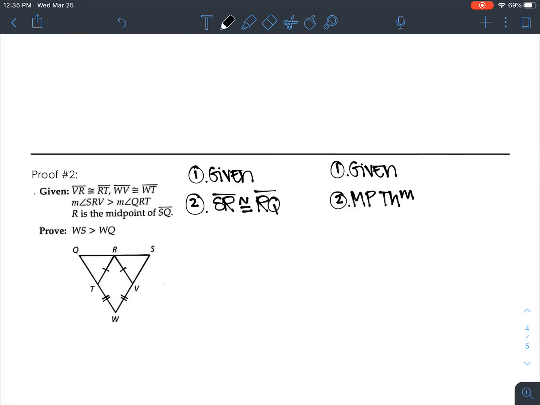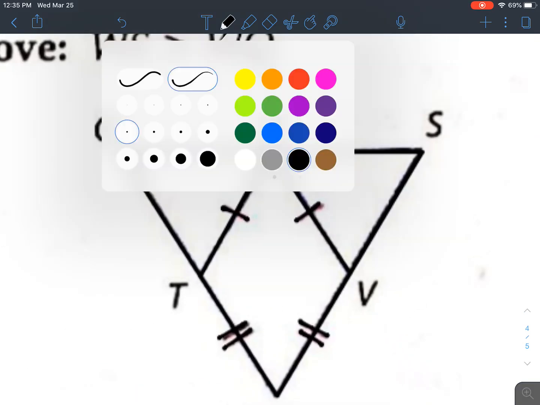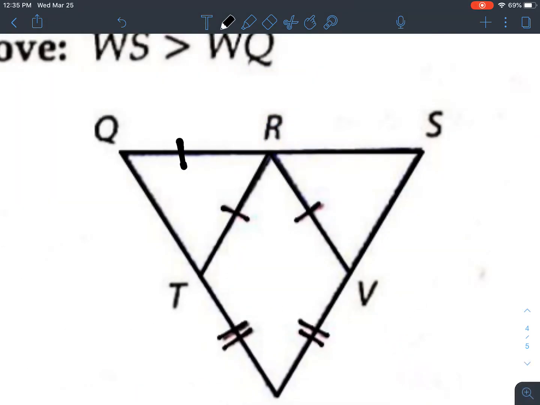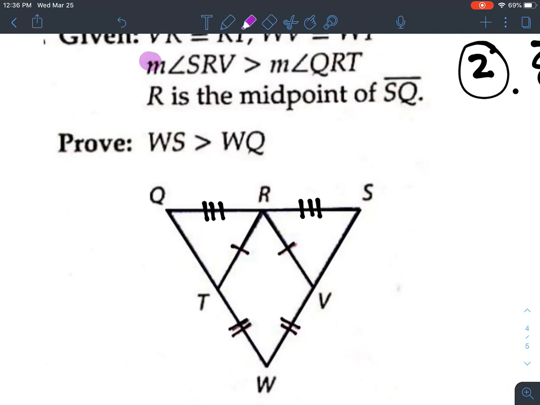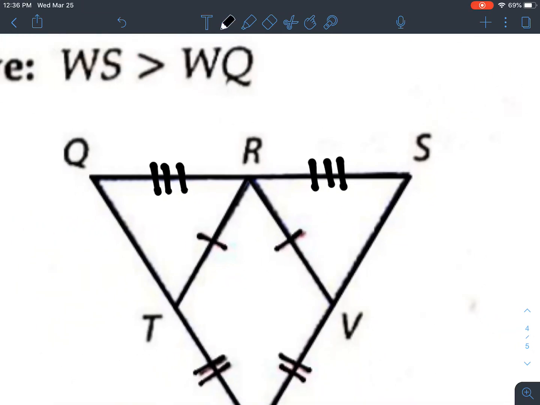It's actually pretty important that we start there, because if you remember the hinge theorems that we just went over, it's always dependent on having at least two sets of congruent sides. So we're then given, and what I want you to focus on is this step right here, that angle SRV is greater than angle QRT. I use greater and less.